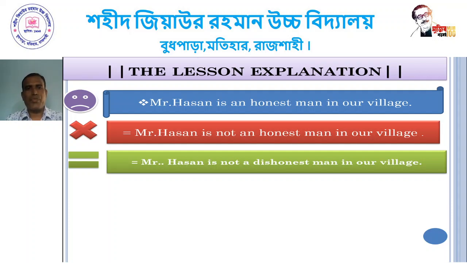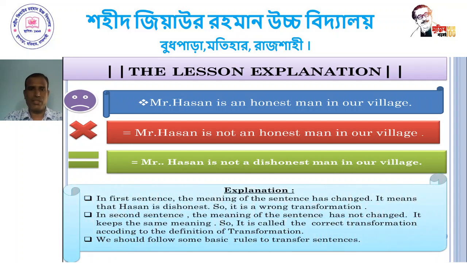Dear student, follow the example. In this sentence, there is no alternative meaning of the sentence Mr. Hassan is an honest man in our village. So the transformation of the sentence is correct. Mr. Hassan is not a dishonest man in our village.